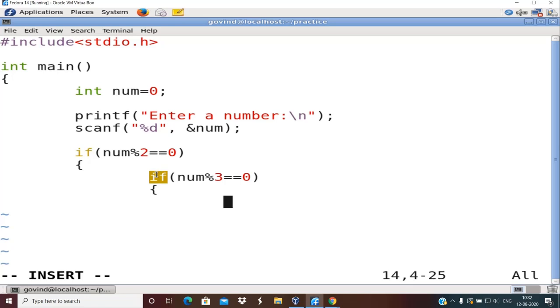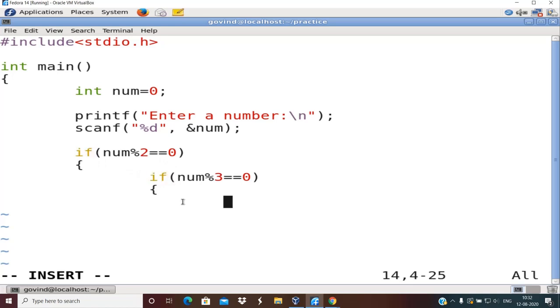The same concept of nesting is followed in any of the features or all the features that are available in a programming language. So you can nest a while loop. What is the meaning of nesting a while loop? Writing one while loop inside another while loop. What is nested for loop? One for loop inside another for loop. What is nested function? One function inside another function. Okay, same way one if inside another if is referred to as nested if.